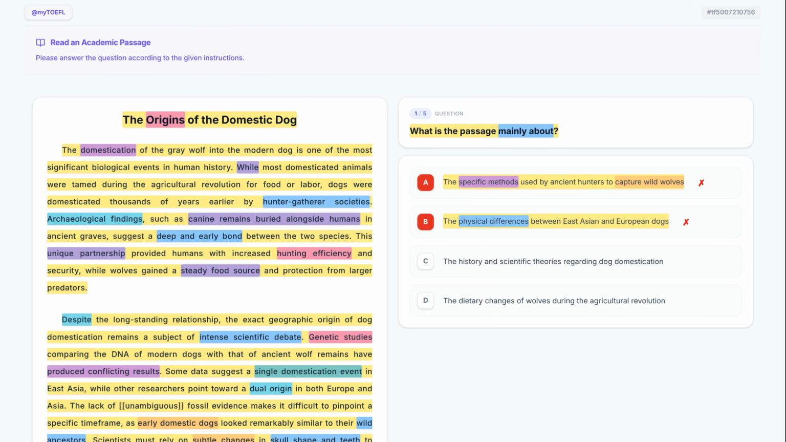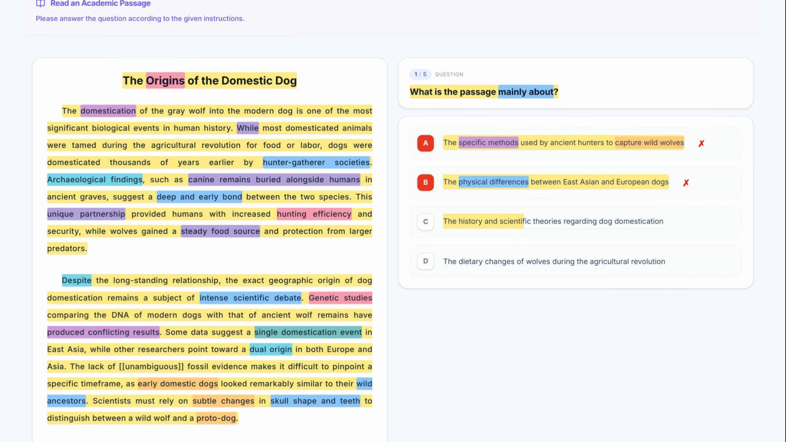Here's option C. Let's break it down. The history and scientific theories regarding dog domestication. Option C covers both the history and the scientific theories regarding domestication. This matches our 3 paragraphs perfectly, touching on the archaeological findings and the self-domestication theory. Let's keep this one.